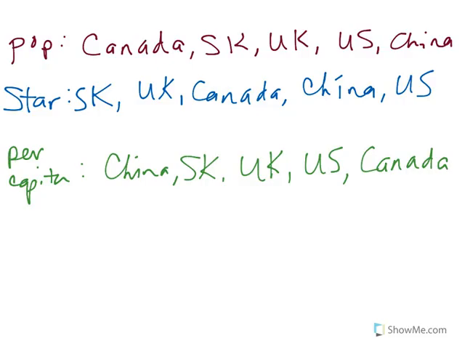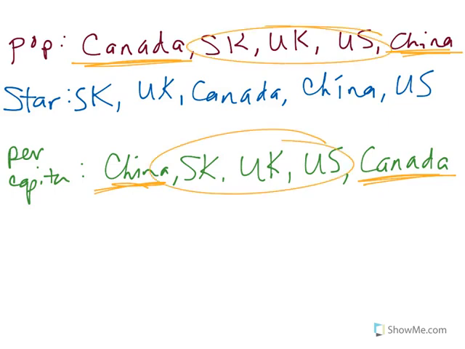All right, so by population, Canada's the smallest, China's the largest. In terms of Starbucks, South Korea has the fewest number of Starbucks, the U.S. has the most. And then per capita, China is the smallest, Canada is the largest. And looking at like weirder things, right? Canada has the smallest overall population, but the largest Starbucks per capita. And vice versa. China has the largest population, but the smallest Starbucks per capita. And everybody else is kind of in the middle. These 3 in the middle here are the same order.